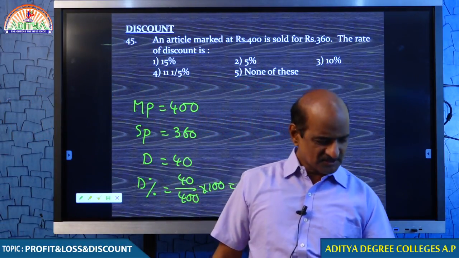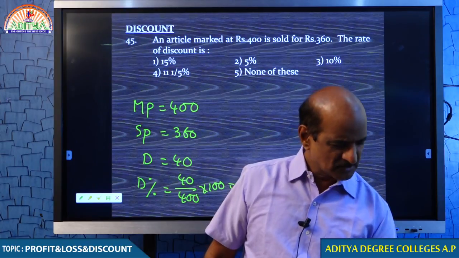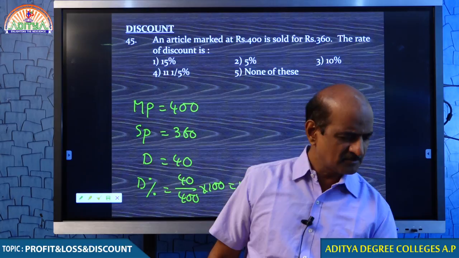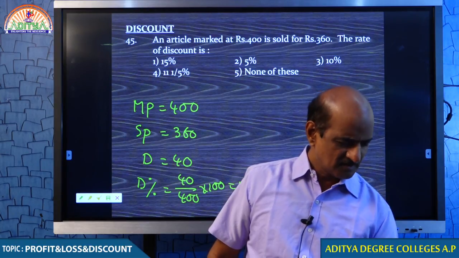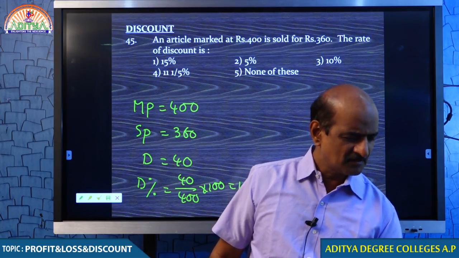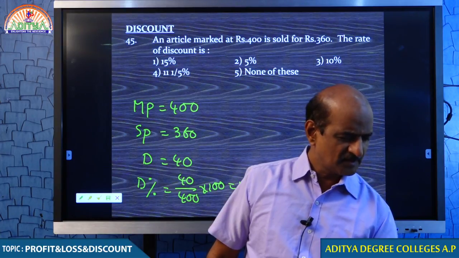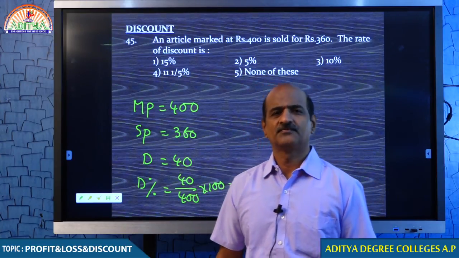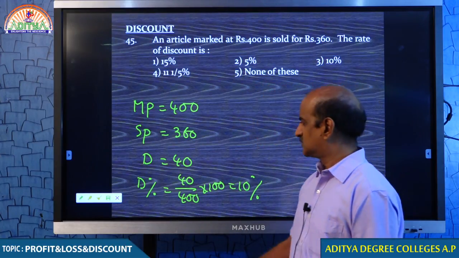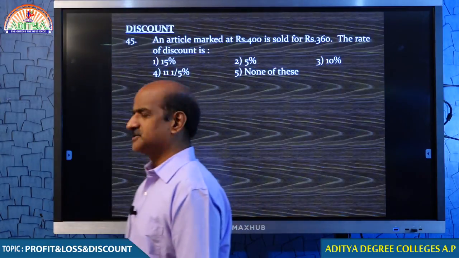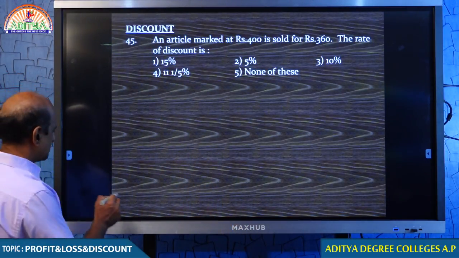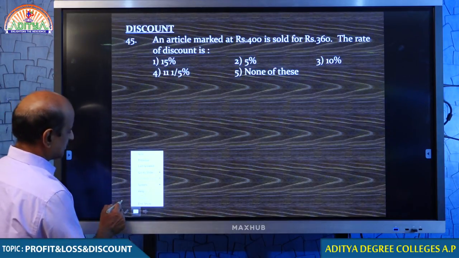Usually this kind of discount never comes into account, my dear students. This is only to satisfy, oh yes, I go to the shop and it gives me discount. So this is nothing but a kind of satisfaction, that's it. So discount is neither a profit to the shopkeeper nor a loss to him. It is only a kind of satisfaction a customer gets, nothing more than that. Come on students, we move on to the next question.